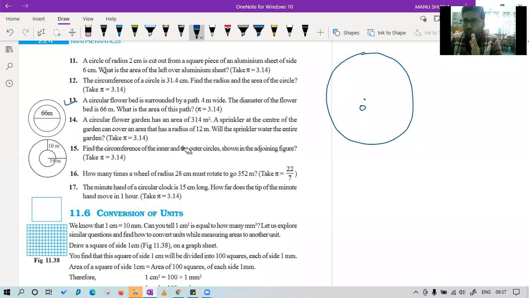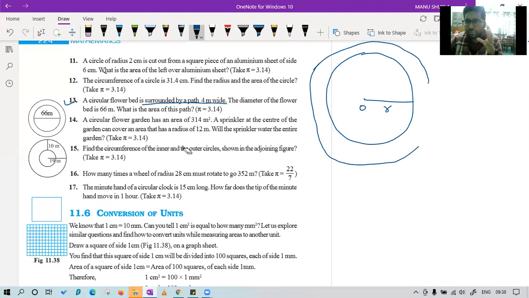There is a circular flower bed of center O and radius r, surrounded by a path 4-meter wide. So you must have seen in parks, you must have seen Connaught Place also. Class, have you seen Connaught Place? The small circle, the large circle, it is like that only. Okay, so we have a circle, outside that we have a road or a path like this. Try to understand. So can we say we have two circles? Class, can we say we have two circles?